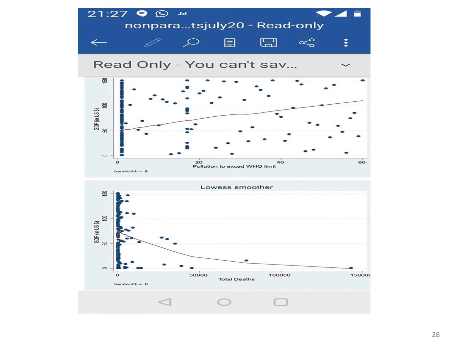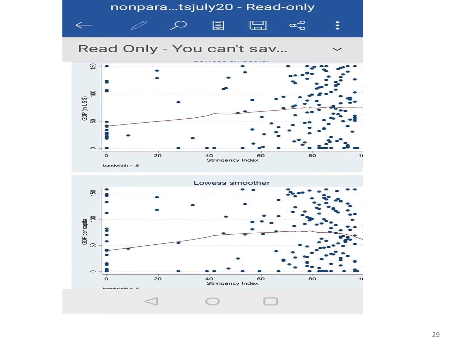What has definitely happened, in all this recent data, is that countries which have higher GDP have higher pollution, and then these COVID deaths have reduced GDP. Stringency index and GDP are also related. This shows that countries which had higher GDP adopted higher stringency values.